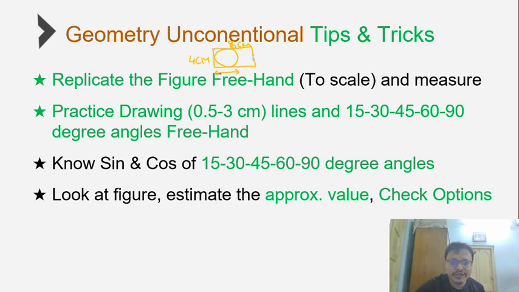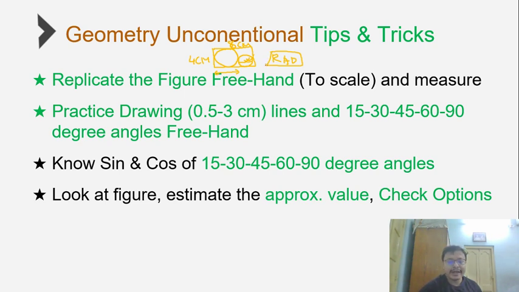Now if you are trying to fit in a circle somewhere here, automatically what happens is the diameter would be approximately something like this. And given that this is 4 centimeters, you can approximately get a value of this diameter. And from the diameter, you can approximately get the value of the radius of the circle.